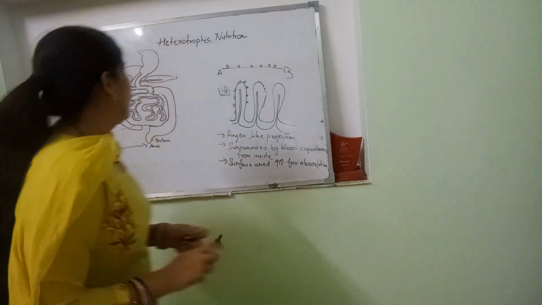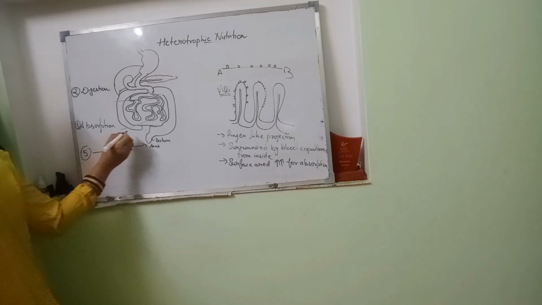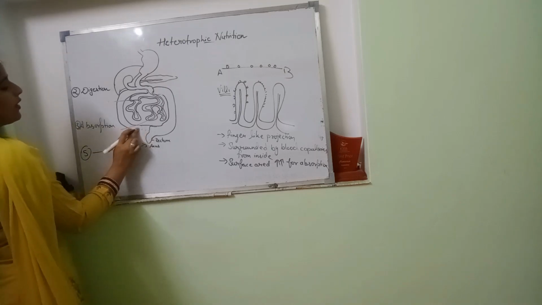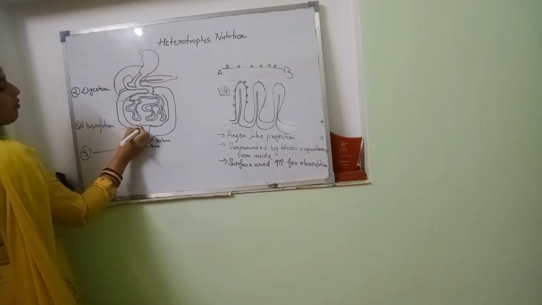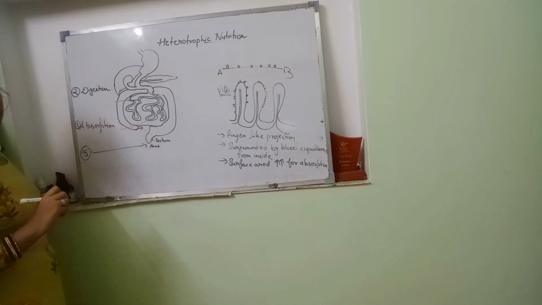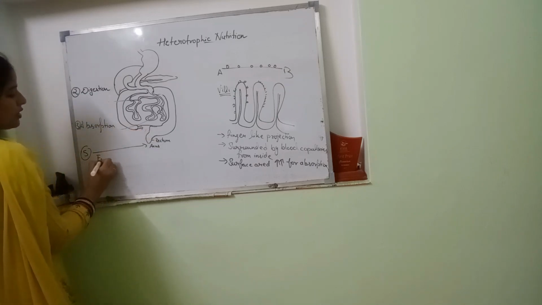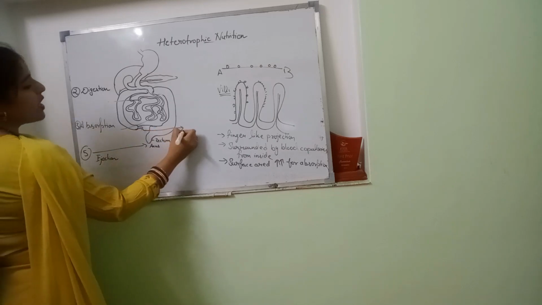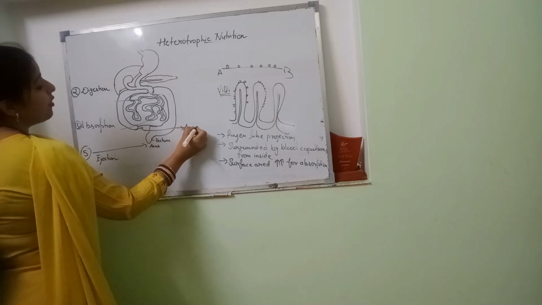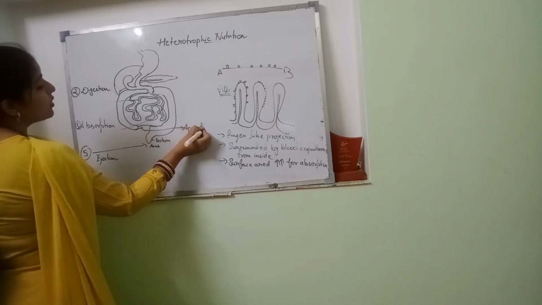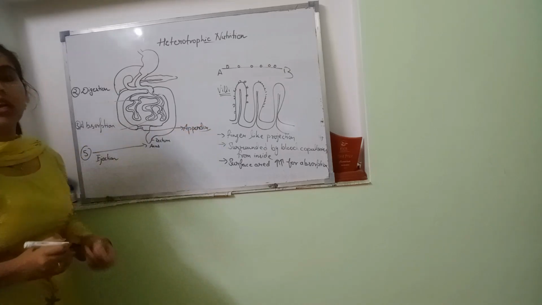Now there is one more thing that I need to tell, on the other side of the large intestine, there is a structure called the appendix. So egestion is complete, all the process of digestion is complete, only the part that is left is the appendix. Now this vermiform appendix is now